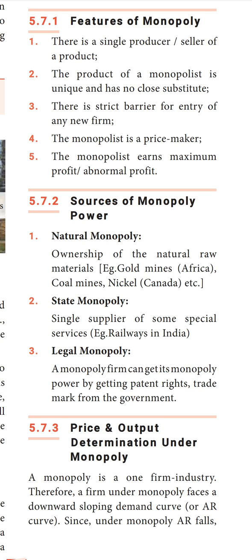The monopolist earns maximum profit. That is what we are saying as abnormal profit. Always the monopolist earns only the abnormal profit.